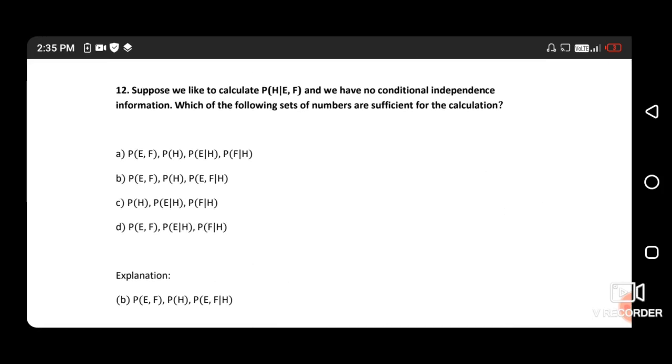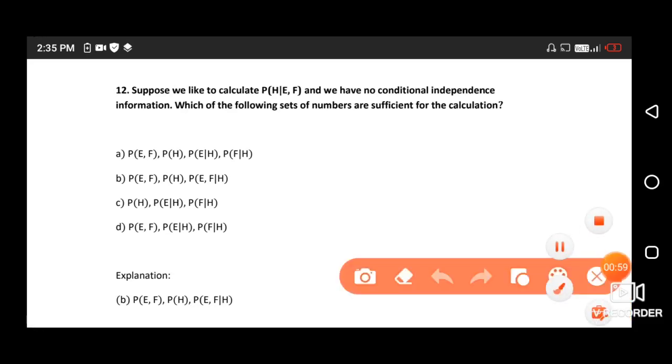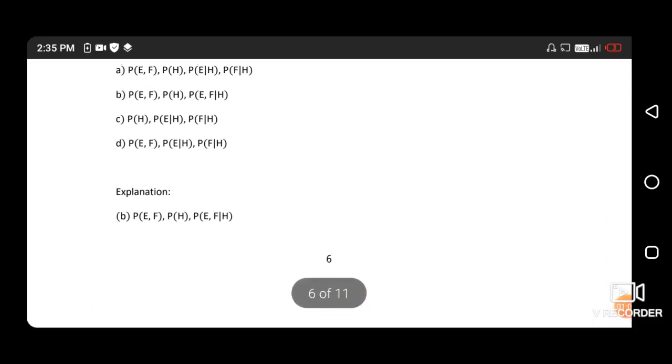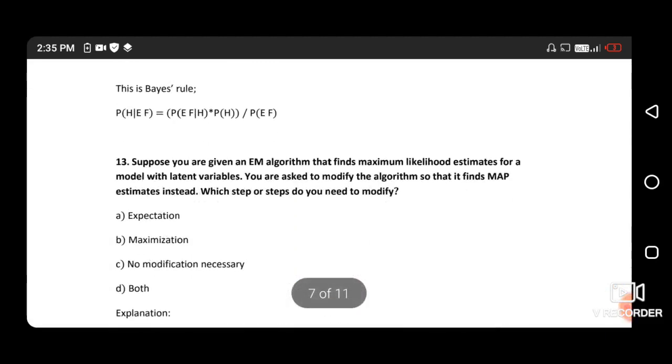Suppose we would like to calculate a conditional probability and have no conditional independence information. Which of the following sets of numbers are sufficient for the calculation? So the right answer is option number B. According to Bayes rule, option number B is the correct one.